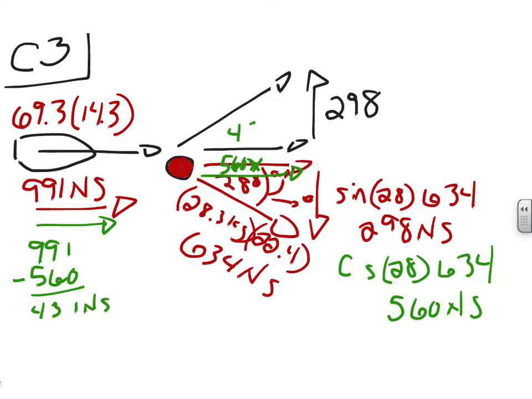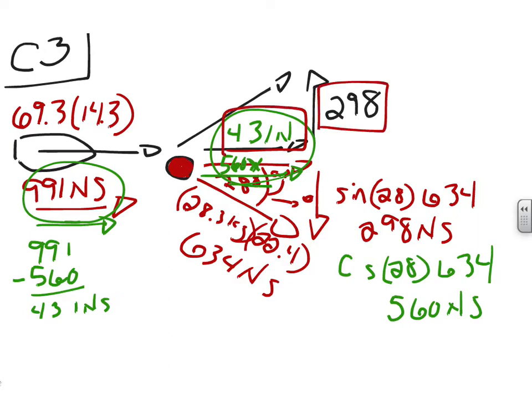So guess what? 431 must mean this part of the triangle, because that way these two together add up to what this was before. So the total forward afterwards still equals the total forward before. See how that works? Easy, right? So now I have a triangle over here, and I have the 431 is one side and the 298 is the other side.